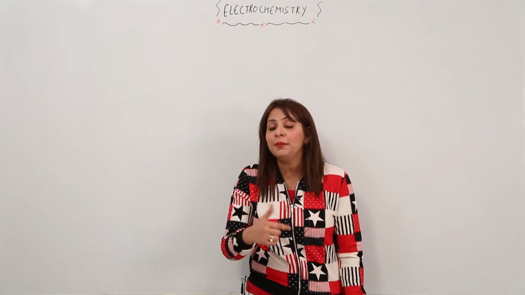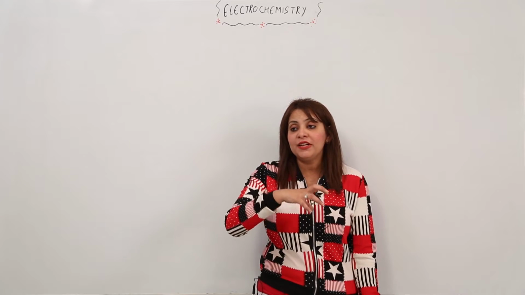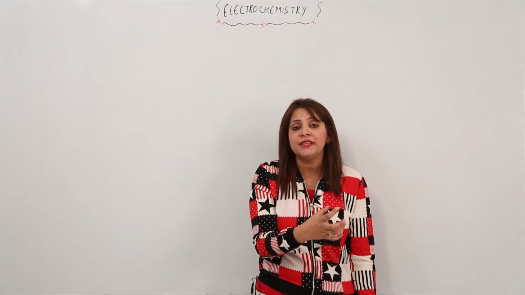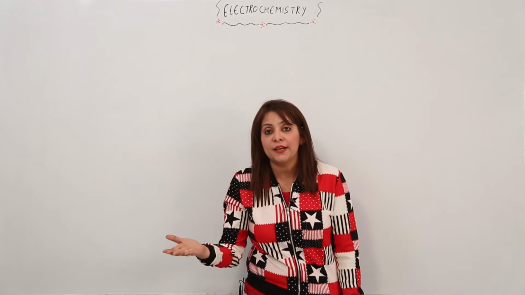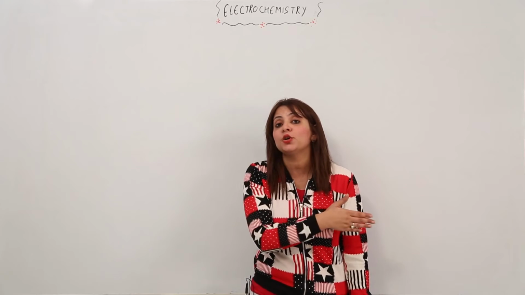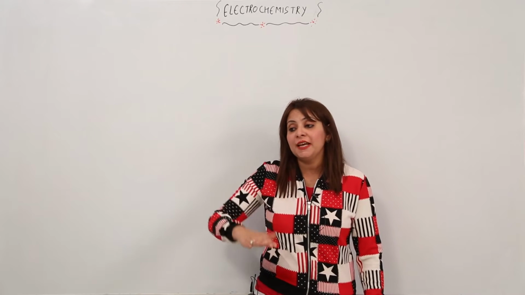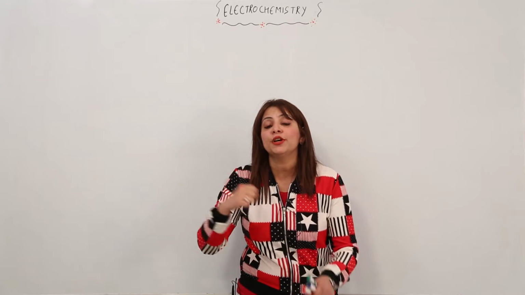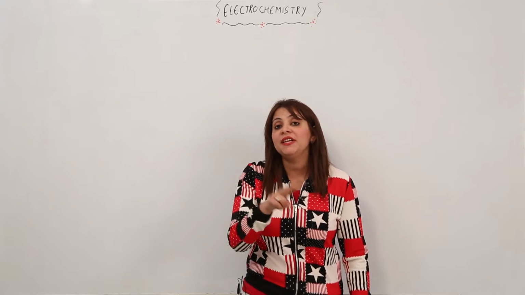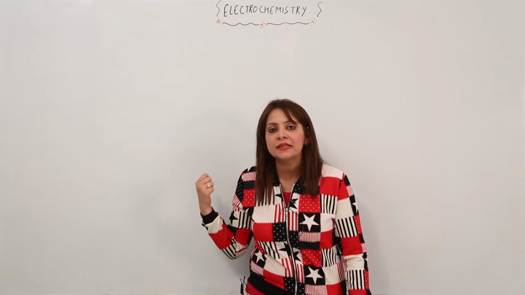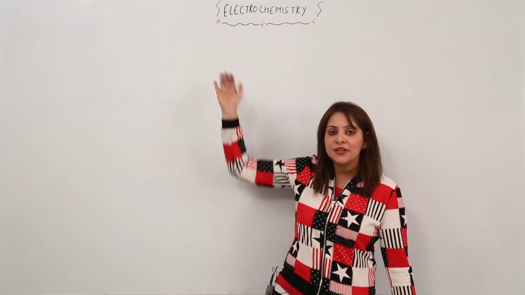Interconversion means that when we pass electricity, it gives rise to a chemical reaction, right? That means the chemical reaction occurs at the cost of electricity passed. In a similar manner, a chemical reaction may occur first and lead to the production of electricity. This kind of conversion we will get to see in this chapter, right? So what is electrochemistry? I think you are familiar.